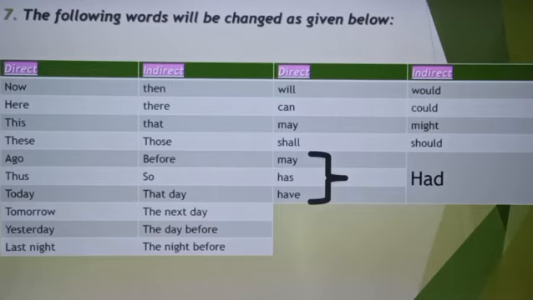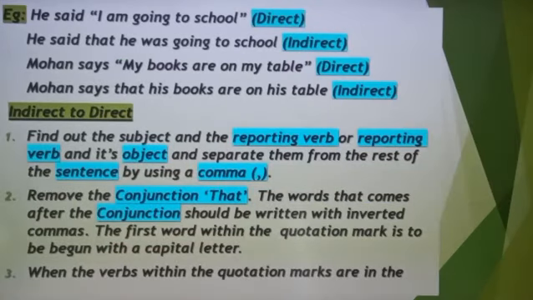So direct to indirect. Now, then; here, there; this, that; these, those; ago, before; thus, so; today, that day; tomorrow, next day; yesterday, the day before; last night, the night before; will, would; can, could; may, might; shall, should; has and have will be converted into had.